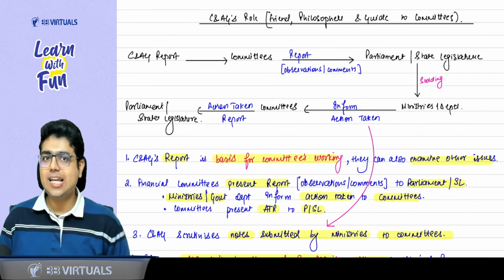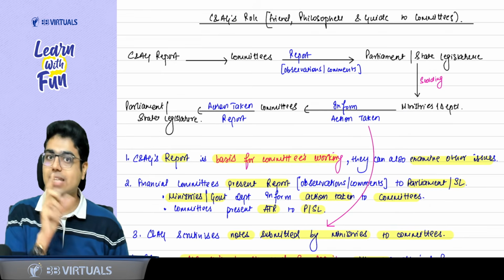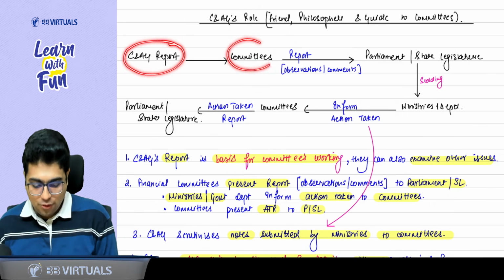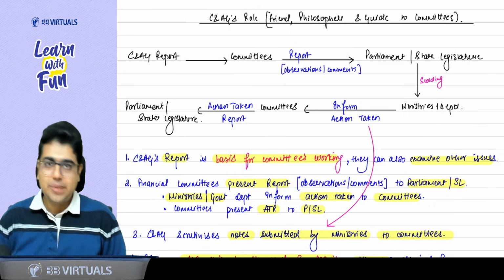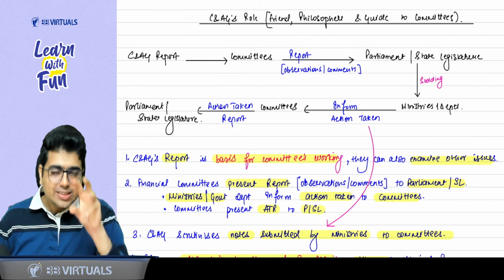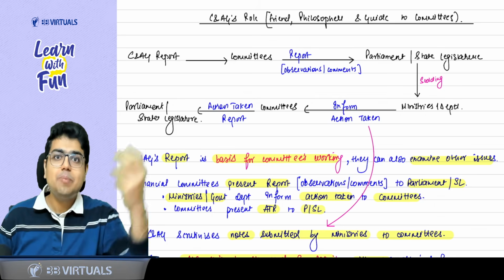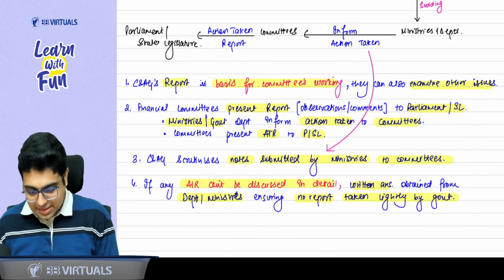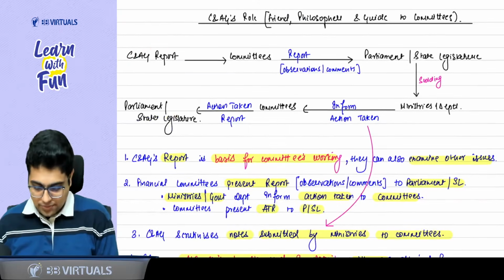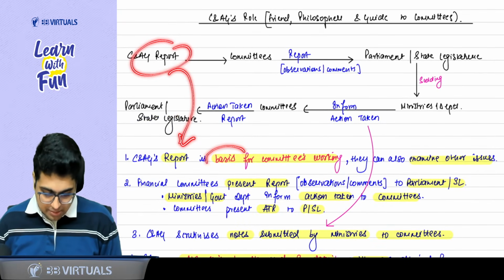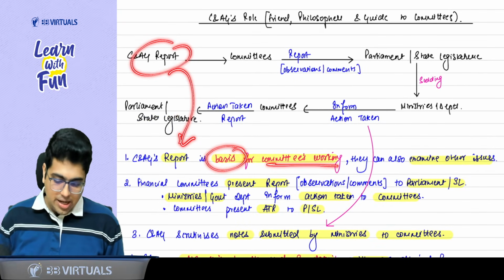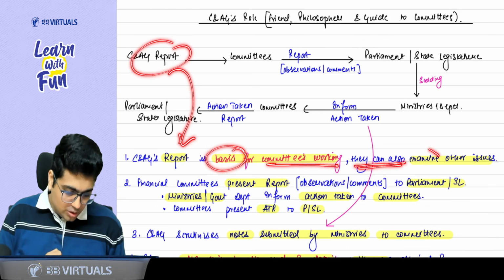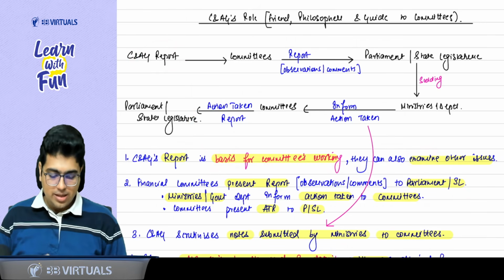Now, sir, how is CAG helping the committees? That is what ICAI is asking. So can I say CAG's report is forming the basis of working for the committee? Whatever issues CAG is highlighting, it is helping the committees in reviewing the report. Yes, sir. So the first thing is CAG's report is the basis for the committees' working. And apart from the issues highlighted by CAG, they can also examine other issues.